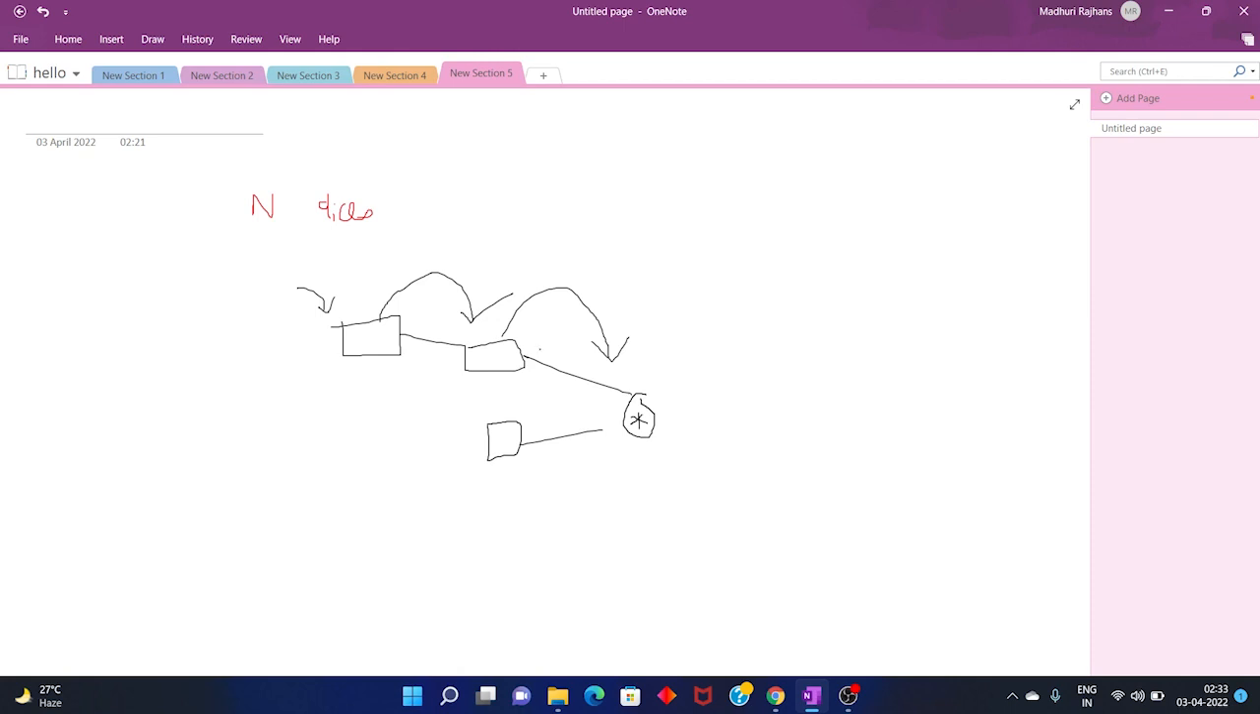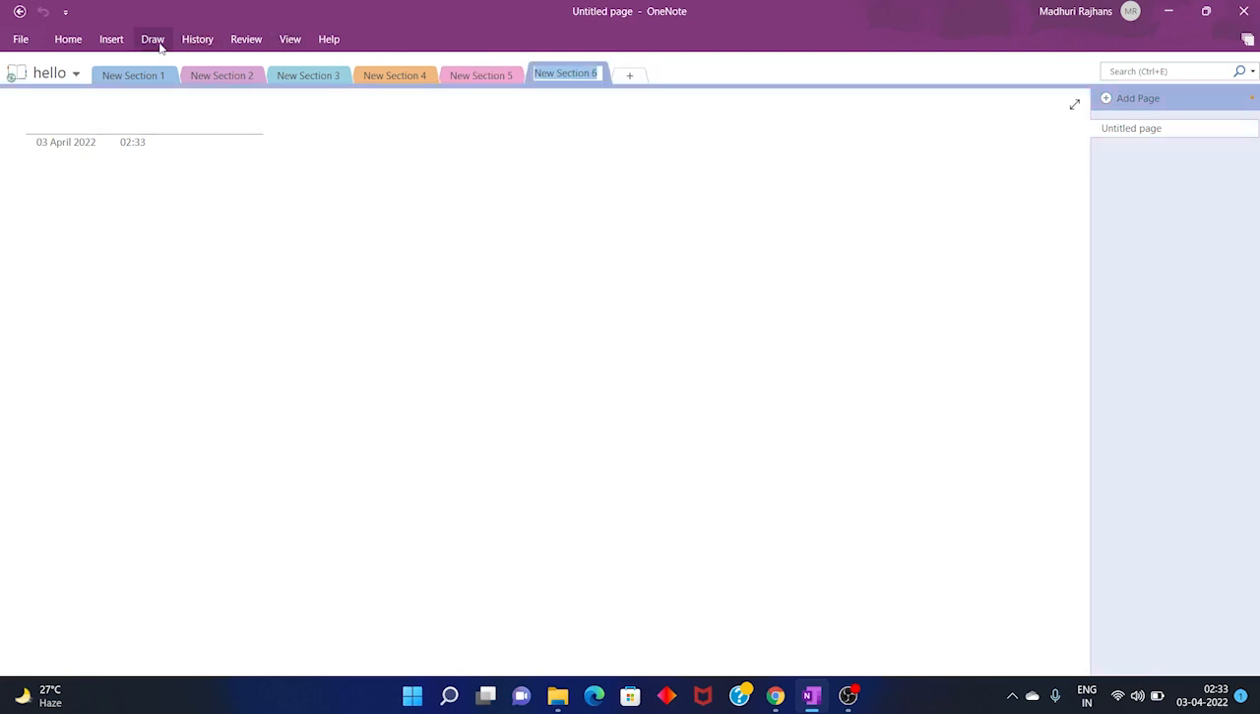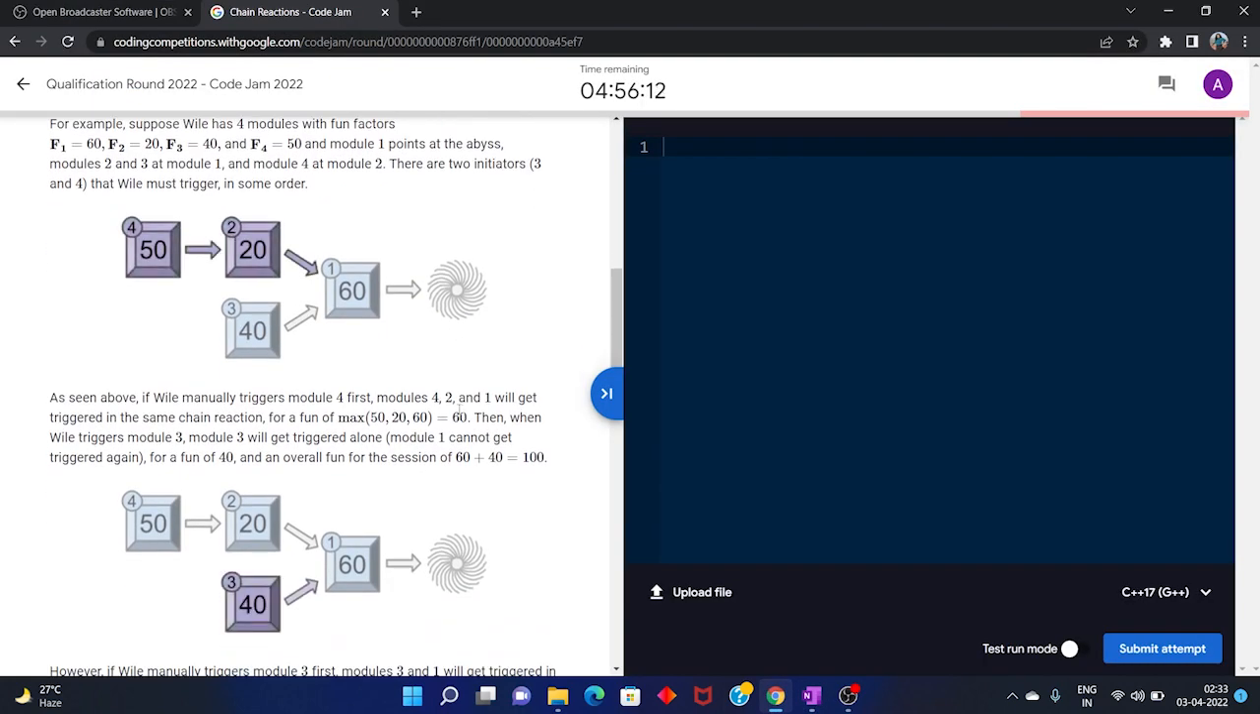And if a node is triggered, it can only be triggered once. So if the node was triggered earlier, then after that it cannot be triggered by any other node. What we have to print is, if we trigger the initiators in some order, then we will get a fun factor. What is a fun factor? After a node gets triggered, it has some fun factor. In a chain reaction, the fun factor of that chain reaction is the maximum fun factor of the nodes triggered in it.